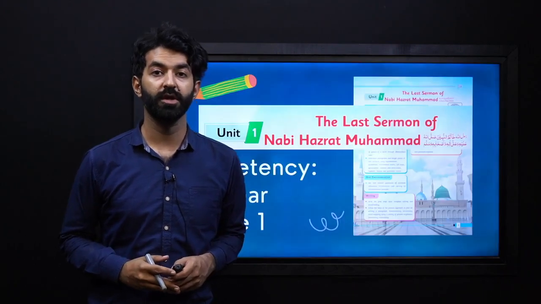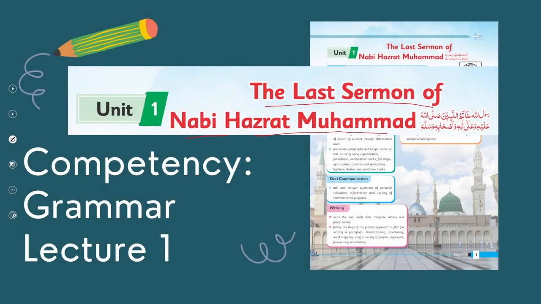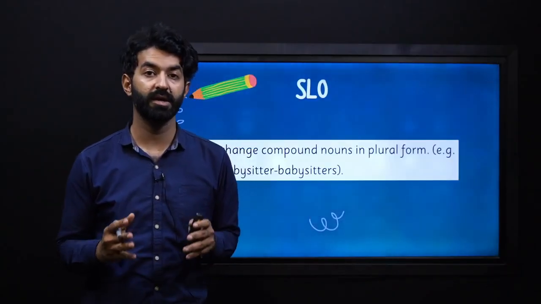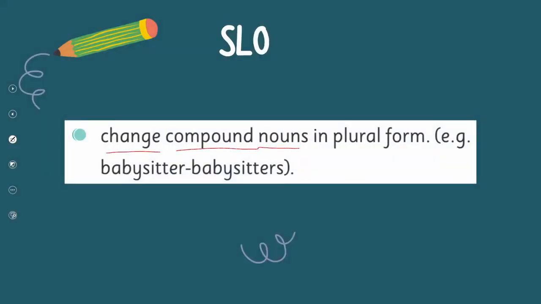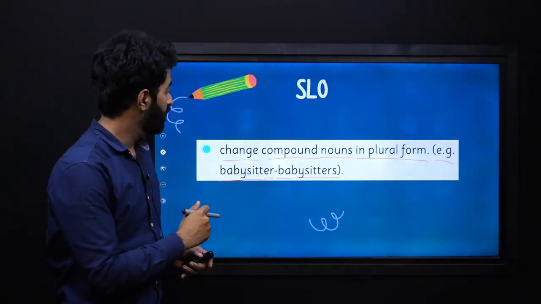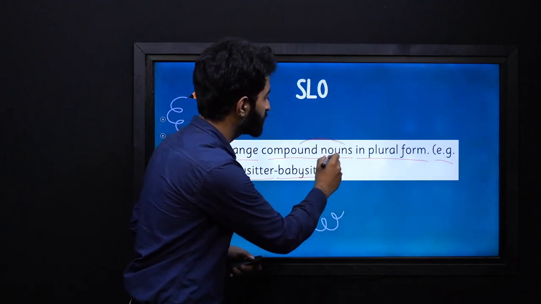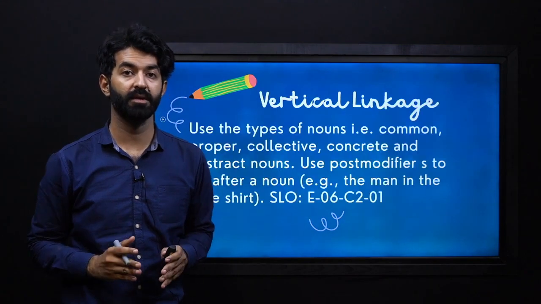So today we are going to deal with unit number 1 titled The Last Sermons of Nabi Hazrat Muhammad Sallallahu Alaihi Wasallam. We will be dealing with the competency of grammar here, and this will be our lecture number 1. So let's begin by reading and understanding our students' learning outcome for this lesson. It says, change compound nouns in plural form. For example, babysitter will be babysitters. So let's break it down. It's very simple. What are we supposed to do? We are supposed to change the compound nouns into their plural forms. It's that simple. So let's begin the lesson.